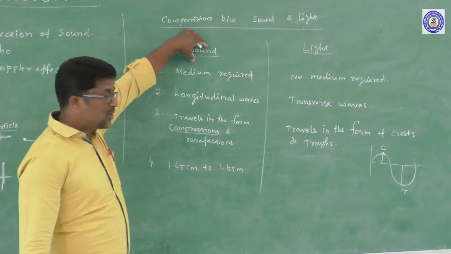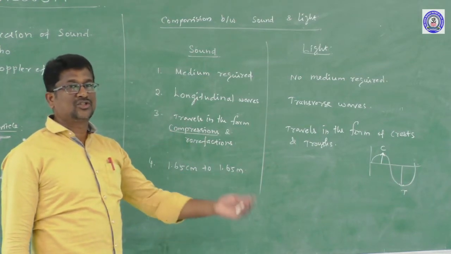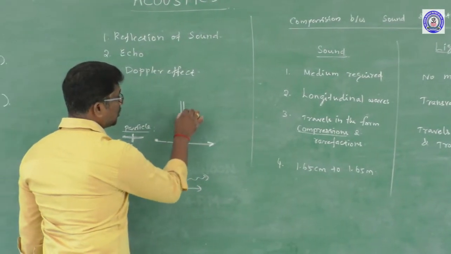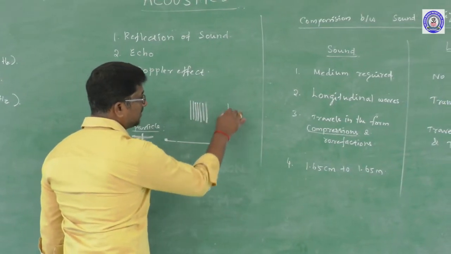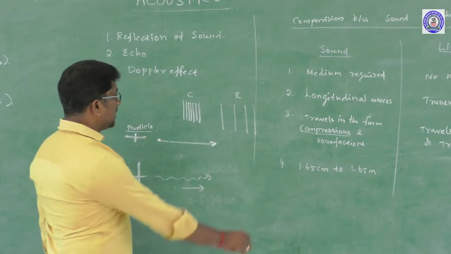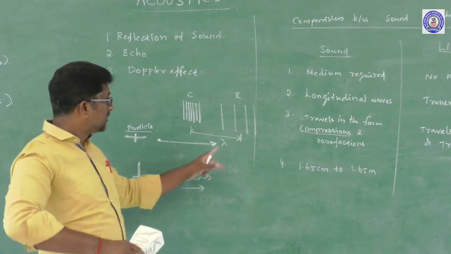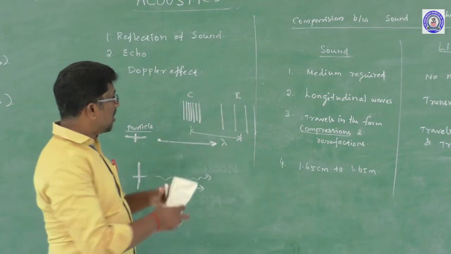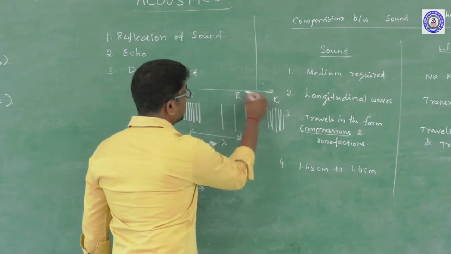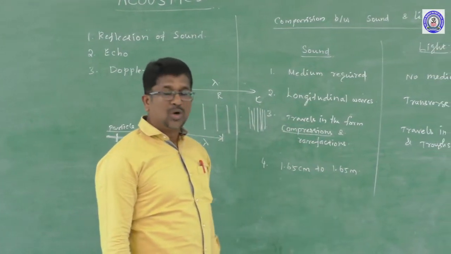In the case of a sound wave or a longitudinal wave, the distance between successive compressions or successive rarefactions is known as wavelength. For example, the longitudinal wave travels in the form of compression and rarefaction. This is the compressed region. This is the rarefaction region. The distance between two consecutive compressions or two consecutive rarefactions is known as wavelength. The wavelength range for sound wave is from 1.65 centimeter to 1.65 meter.